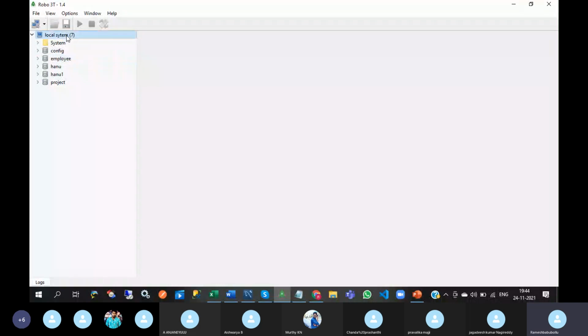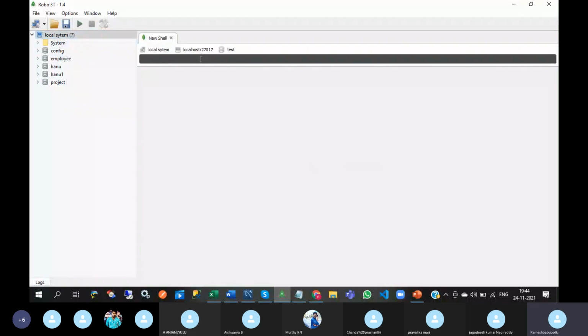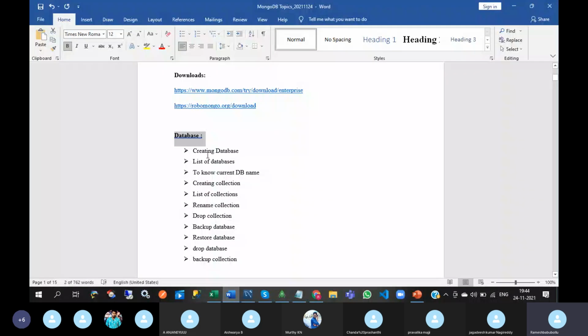Right click on this, open shell. Here, first of all, we will learn how to create the database, how to list the available databases, and how to write the queries for getting this.